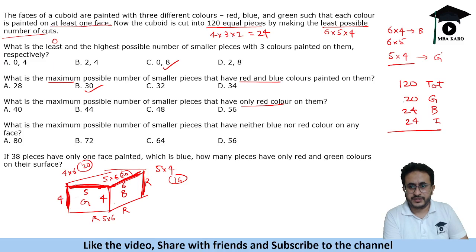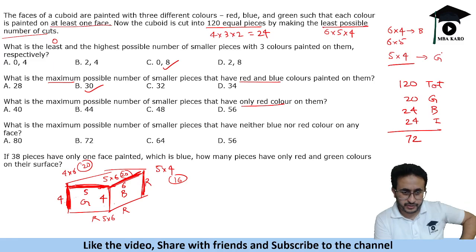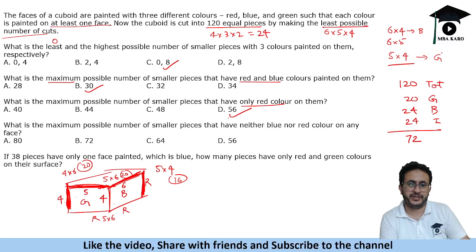So we have got 100 minus 48, 72. 72 now, 4 are hidden here because they contain green also. Then 4 will be here, 8, and similarly 5 on this and 5 on this. Okay, so we could get, I guess, 56 that will have only red color on them. Try this and let me know if you get 56 as the answer. So that is the highest that we could get.